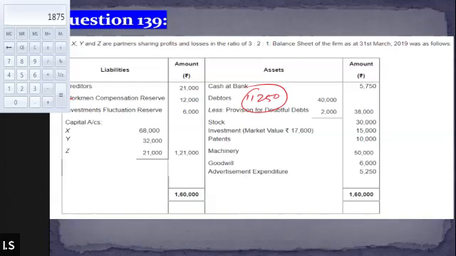In fact, the value of the investment in the market, instead of declining, increased from 15,000 to 17,600. That means there is an increase in the value of the investment, which means we have a profit. We already treated the profit under the revaluation account. So now what about the investment fluctuation reserve? We will simply distribute it among all the partners in the old PSR.